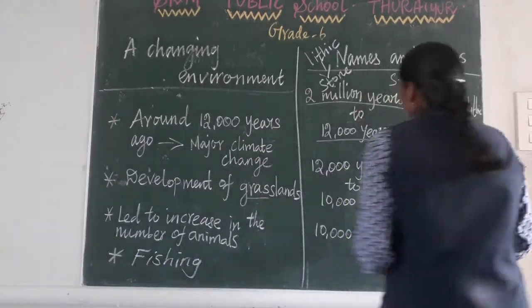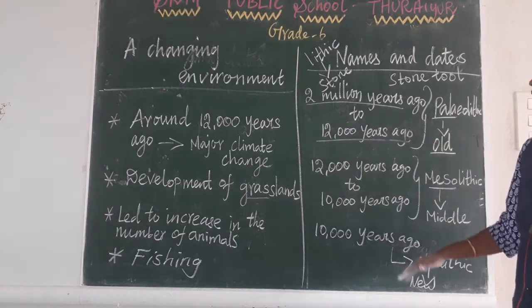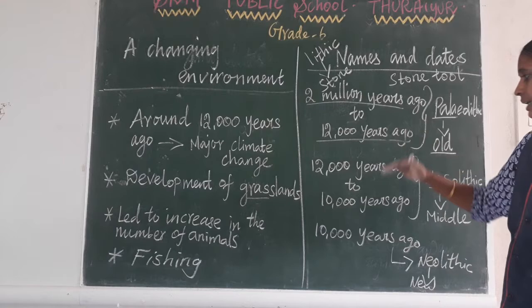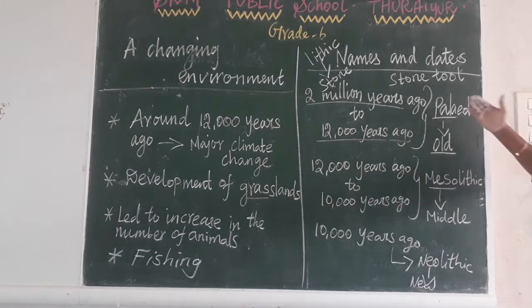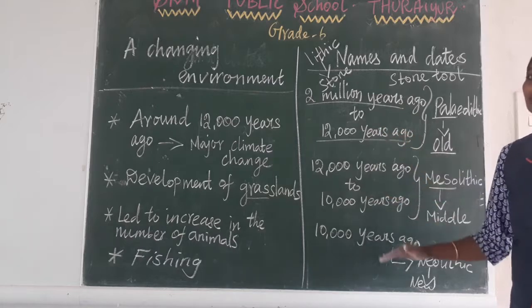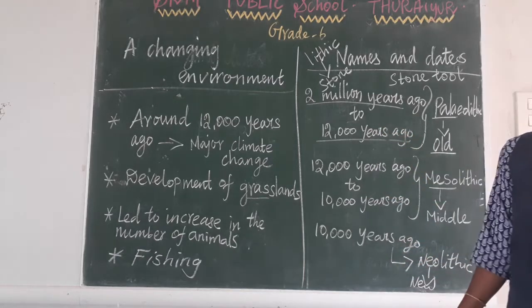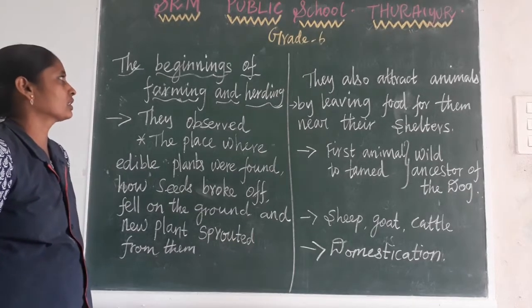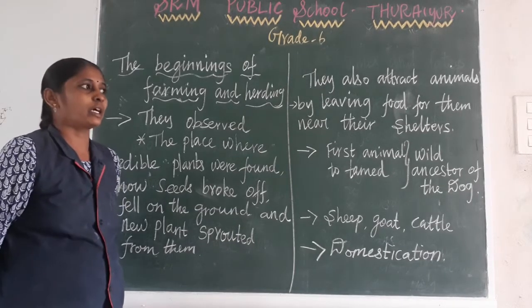According to the time, archaeologists divide the time period for understanding. You should know Paleolithic, Mesolithic, and Neolithic according to their time periods. The beginning of farming and herding.